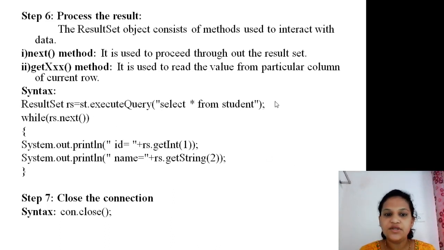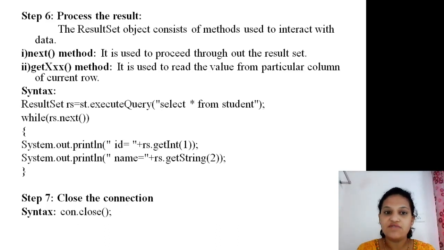So after completion of this coding, what output will we achieve? We can view all the data which is present in the student table; it helps to display it. And then step number 7, after completion of this program, you must remember to close the connection. So con is the object of the Connection interface, so con.close. This line will help you close the connection. So these are the 7 steps which are required at the time of coding.